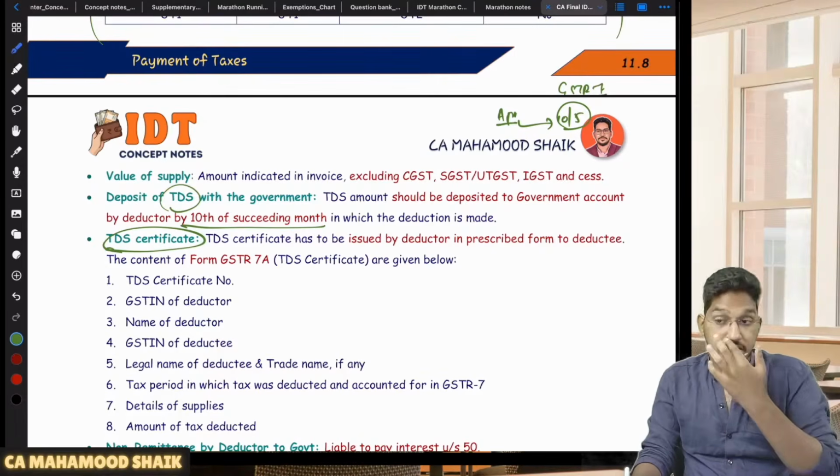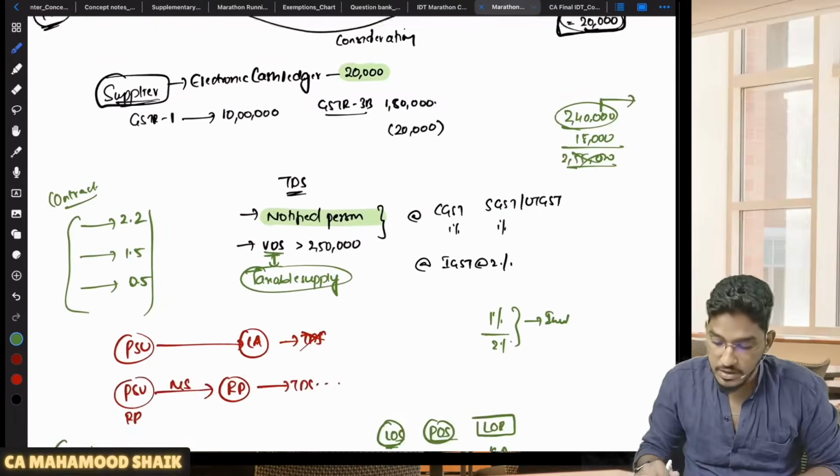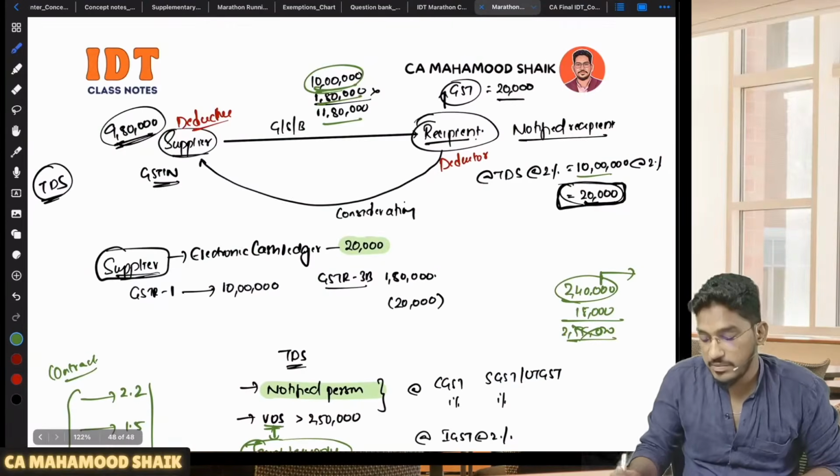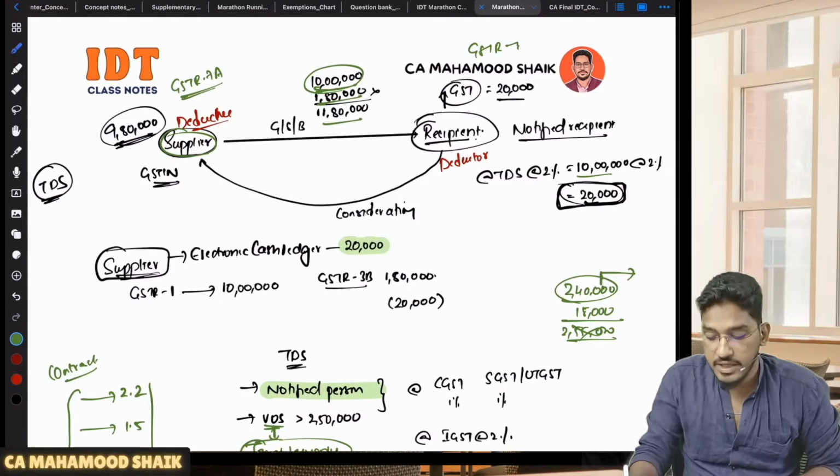And the supplier will be there, right? Against whom the TDS has been deducted. So this person, the recipient, will file GSTR 7. Now there will be a TDS certificate which will be made available to the supplier. GSTR 7A. In GSTR 7A, the TDS certificate will be made available.